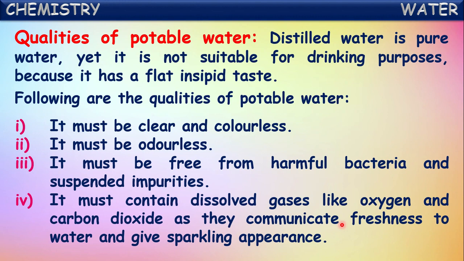By the presence of these gases only, water gets that sparkliness and even the water will be fresh enough. And it should contain small quantities of salts dissolved in it. As we told, for every 1 liter of water, there should be around 2 grams of common salt dissolved in it. So then only it is said to be potable water. That's about potable water. Okay.